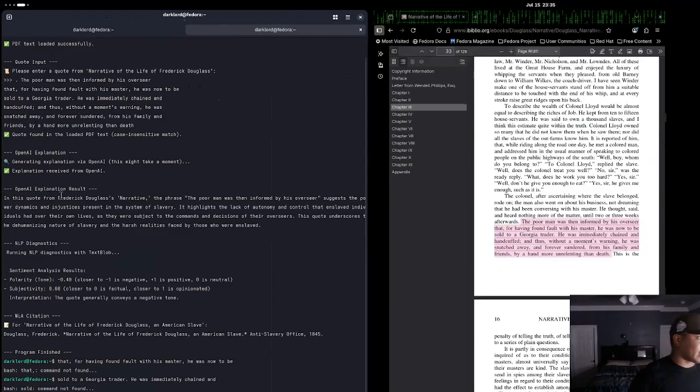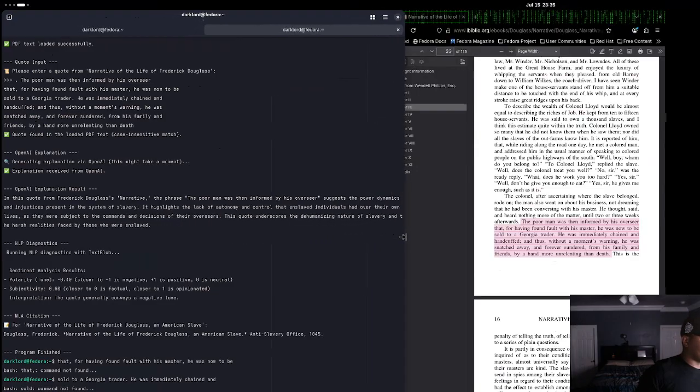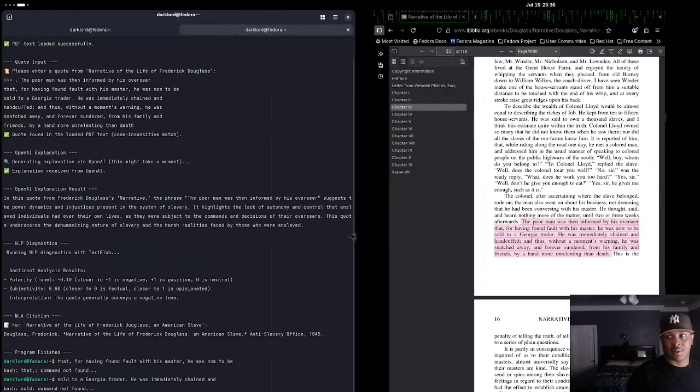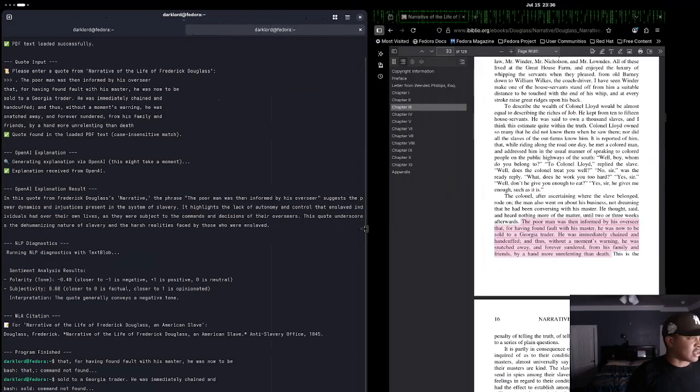And the explanation of the quote that ChatGPT or OpenAI gave is: in this quote from Frederick Douglass's narrative, the phrase "the poor man was then informed by his overseer" suggests the power dynamics and injustices present in the system of slavery. It highlights the lack of autonomy and control that enslaved individuals had over their own lives, as they were subject to the commands and decisions of their overseers. This quote underscores the dehumanizing nature of slavery and the harsh realities faced by those who were enslaved. Okay, that was a little hard to read with everything jumbled up like that.